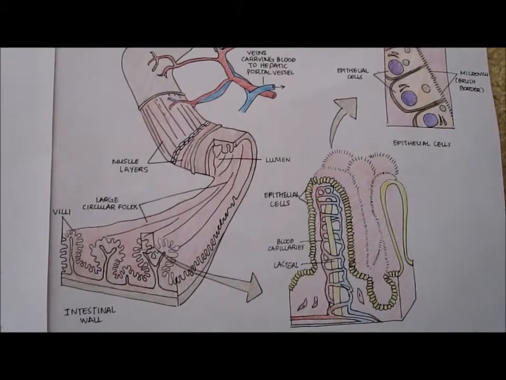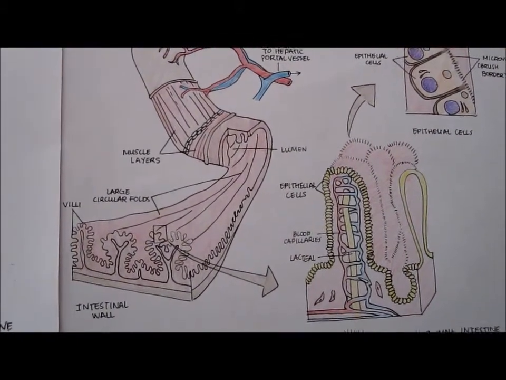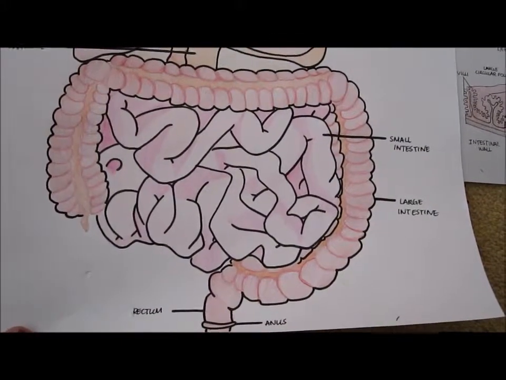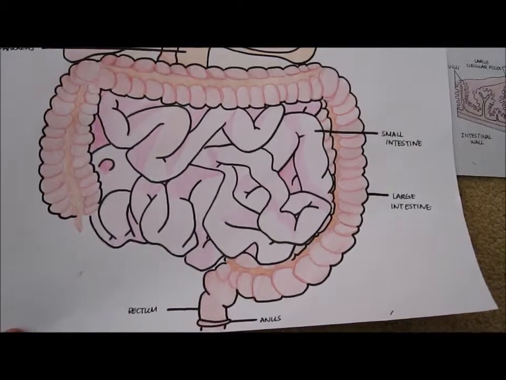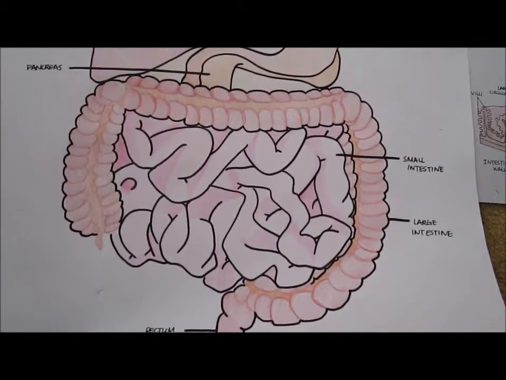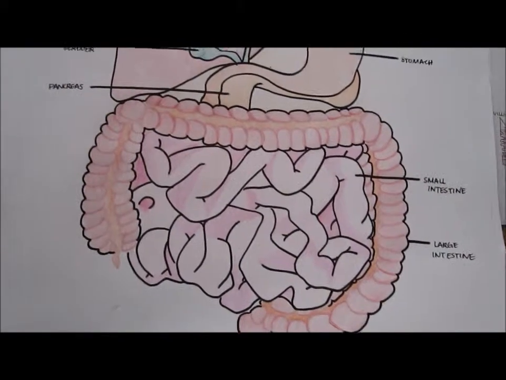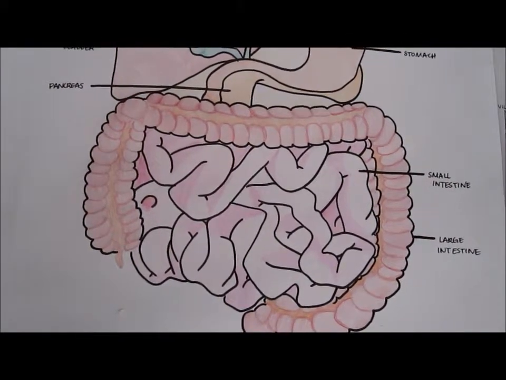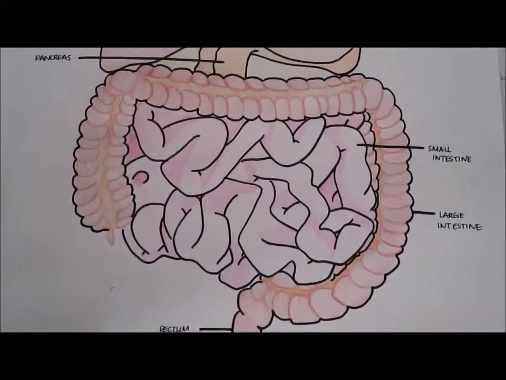Most digestion and absorption occurs in the small intestine, which has a huge surface area due to the villi and microvilli. The alimentary canal ends with the large intestine, which includes the colon, cecum, and rectum. The food particle passes through the large intestine, where feces is produced, the waste of the digestive system, and becomes increasingly solid as it is moved along the colon. The terminal portion of the large intestine is the rectum, where feces are stored until they can be eliminated.